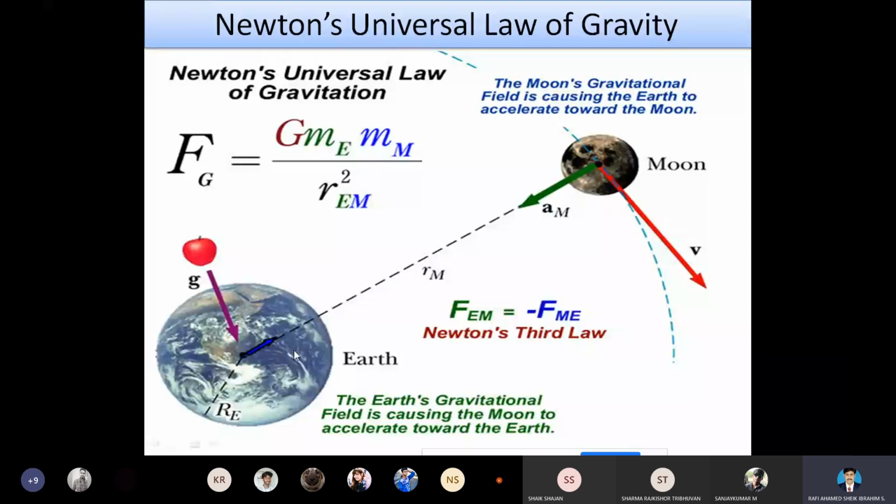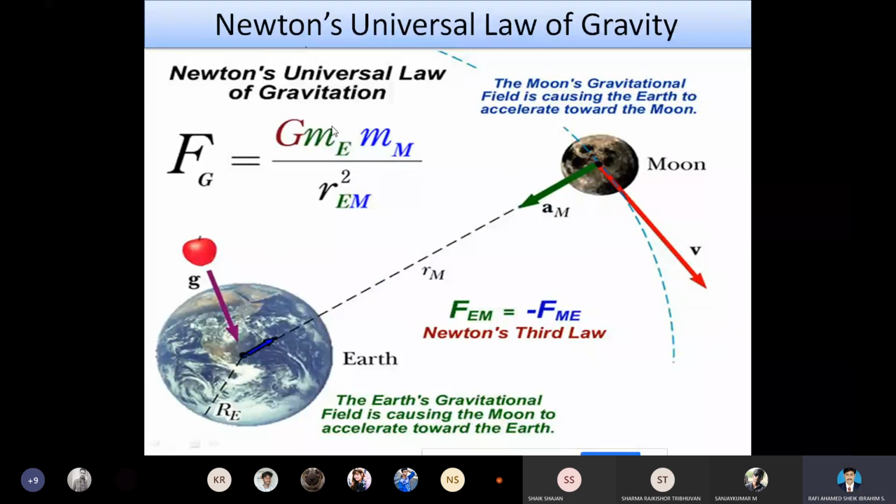We can consider Earth and Venus, the hottest planet, and measure this formula. We can consider Earth and Jupiter, the biggest planet, and measure this formula. So for all the cases, it is proved that the gravitational constant remains constant for all the planets orbiting in the solar system.